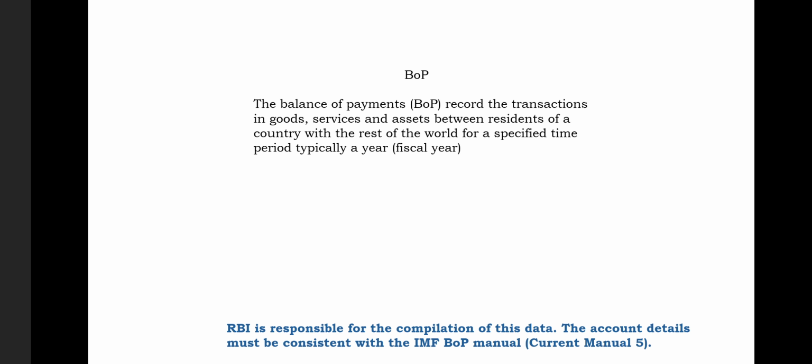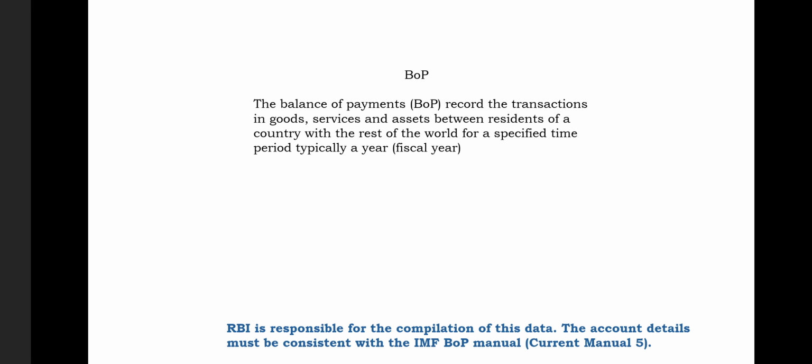But what we have to keep in mind is that we will record those transactions only for a specified period of time, and we call that specified period a fiscal year. In general, the fiscal year starts on April 1st and ends on 31st March. And our government records data on a quarterly basis, and every quarter is of 3 months.